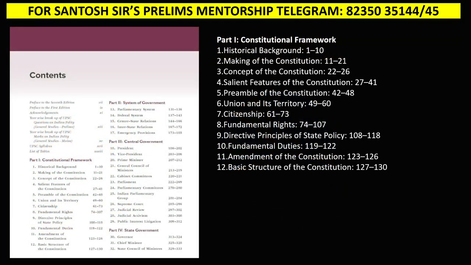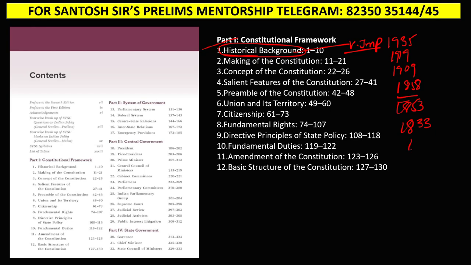So what I will do is go to every unit and tell you which are the chapters which are very important. Okay, guys. So you can see part 1 of this book, which is the constitutional framework. Here every year you have one question from historical background, very important. And in historical background, the 1935 Act, 1919 Act, 1909 Act, 1858 Act, 1853 Act, 1833 Act, 1813 Act, these are very important acts.